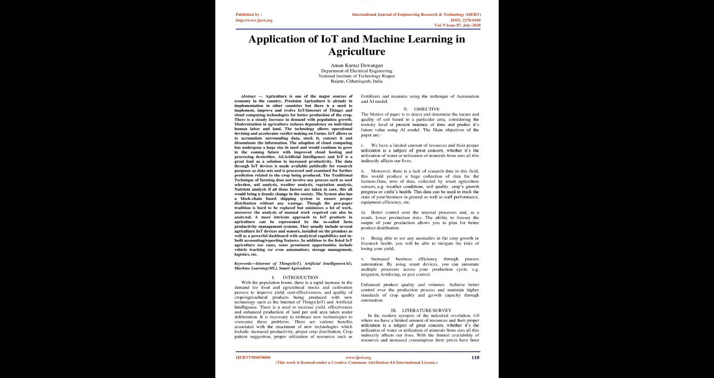Application of IoT and machine learning in agriculture. Abstract: Agriculture is one of the major sources of economy in the country. Precision agriculture is already in implementation in other countries, but there is a need to implement, improve, and evolve IoT, Internet of Things, and cloud computing technologies for better production of the crop.